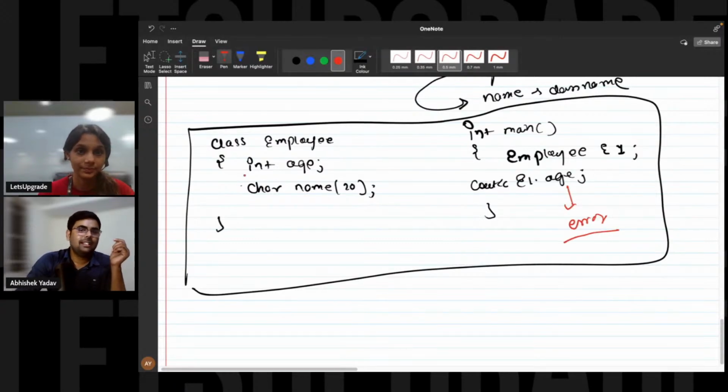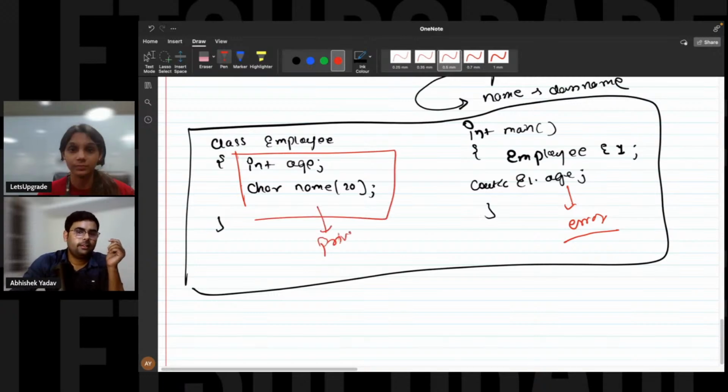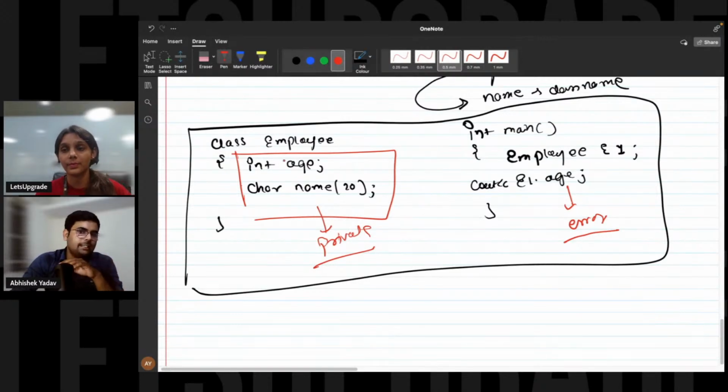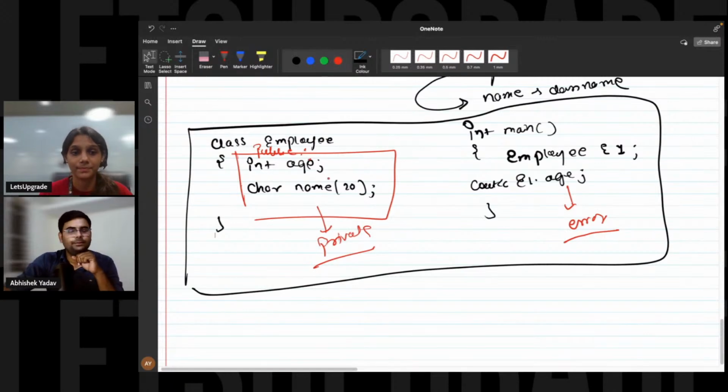Why error? Because these data members are private by default, right? These data members are private by default. That is clear. Not a junk value also, right? Not a junk value. These are private, so it is not accessible outside the class. If you have to use it outside the class, you have to make this public, right? Right, everyone? This is clear. Okay, great.